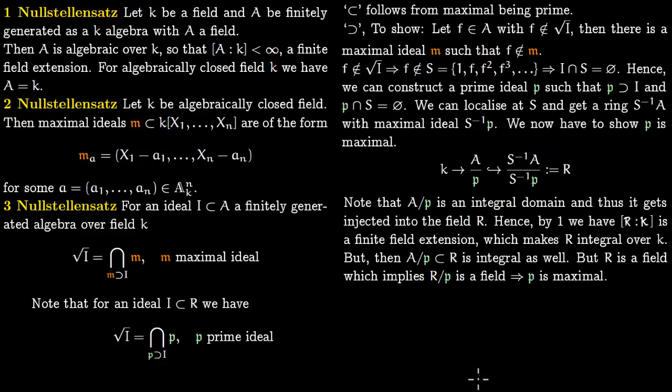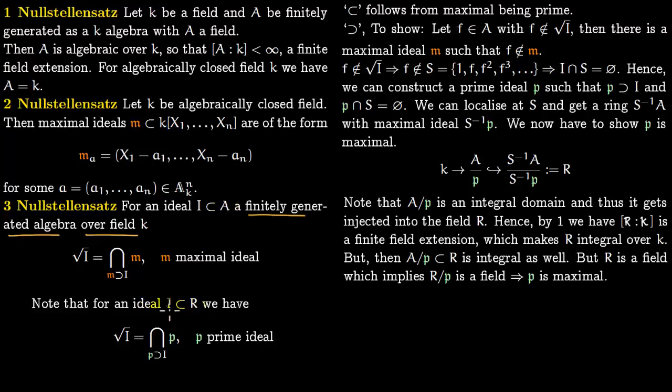So now we do version 3 of Nullstellensatz. Say we are given an ideal I of a ring A. This ring A is finitely generated over a field K. Then the radical of I is just the intersection of all maximal ideals which contain this ideal I. So M is a maximal ideal lying in A.